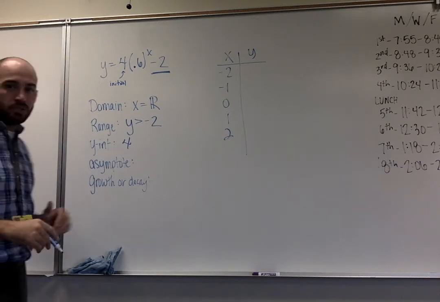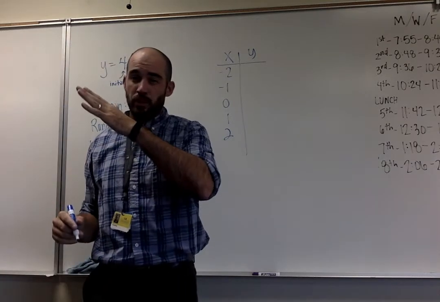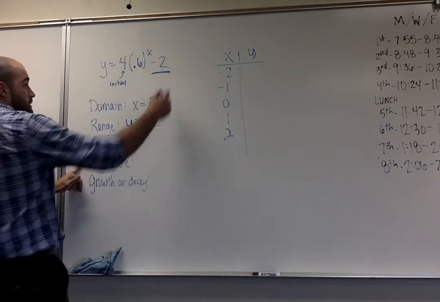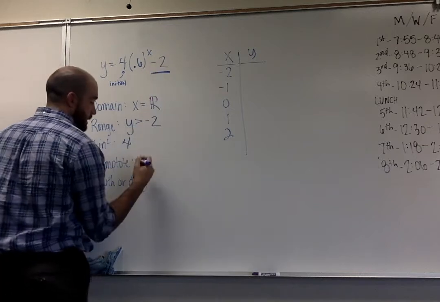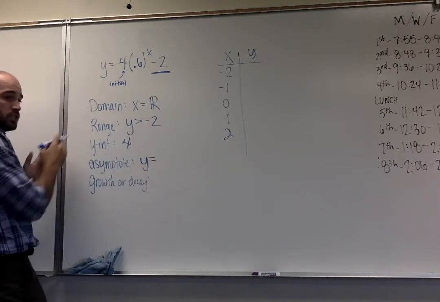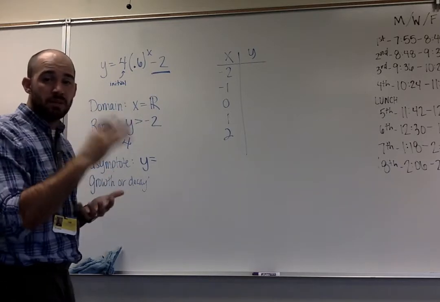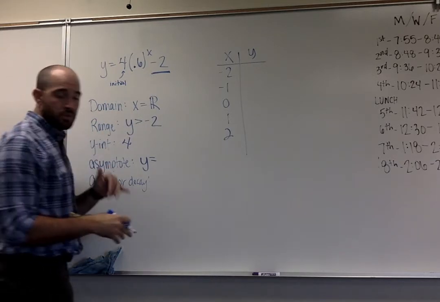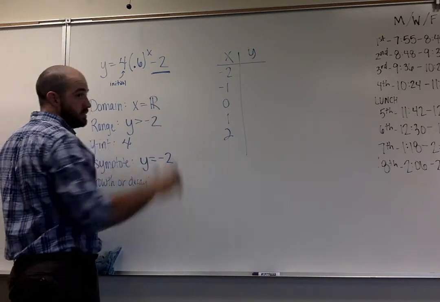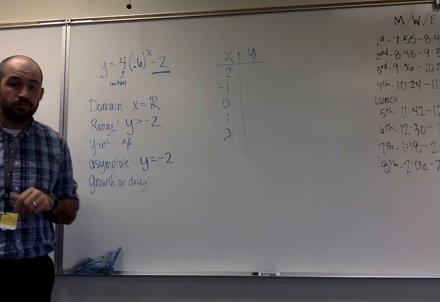Asymptote. Remember, the asymptote is the one that it's going to approach really, really close, but it's never going to touch. For the asymptote, that is also our number here. This one, though, will be y equals. We're thinking range is like a bunch of numbers, so it's anything above that, whereas asymptote is just one thing. It's when y equals whatever we have here. Again, if there's nothing here, our asymptote is y equals 0.